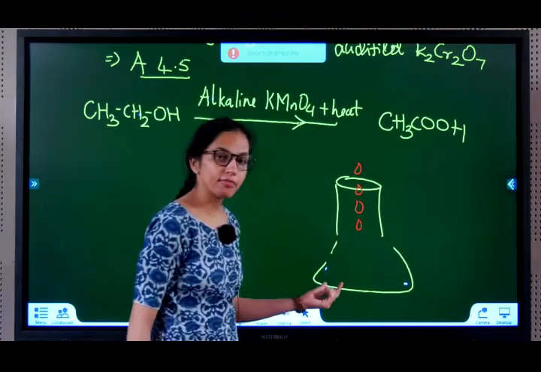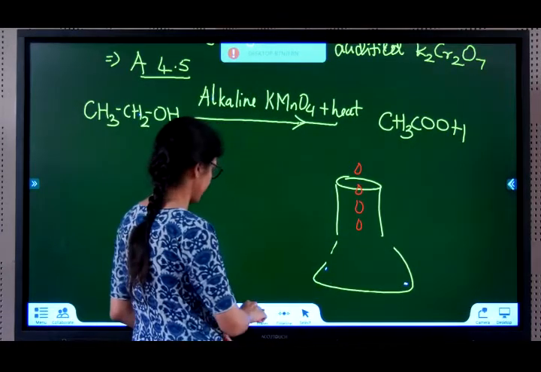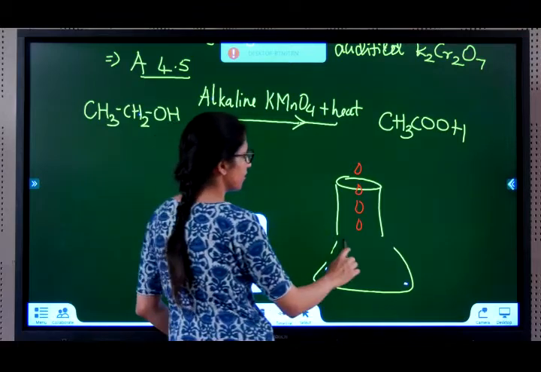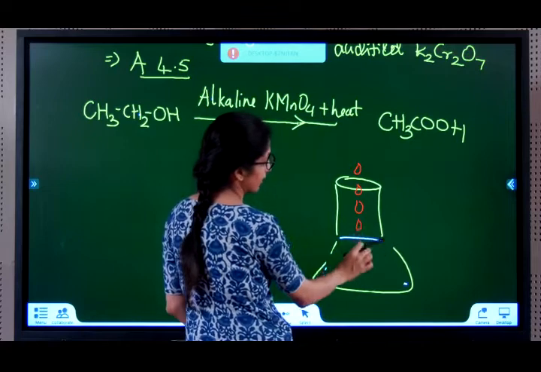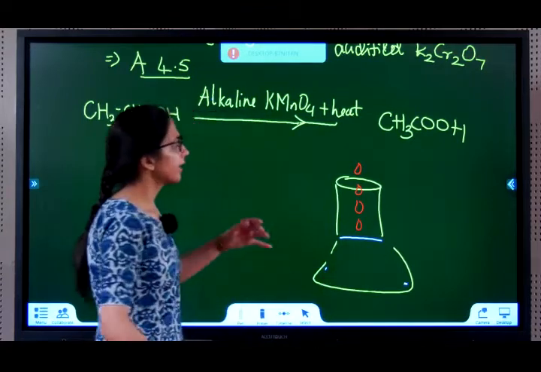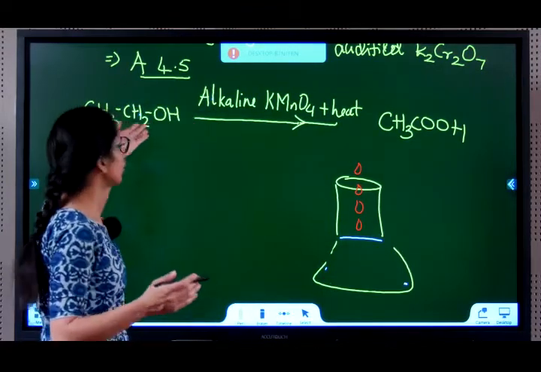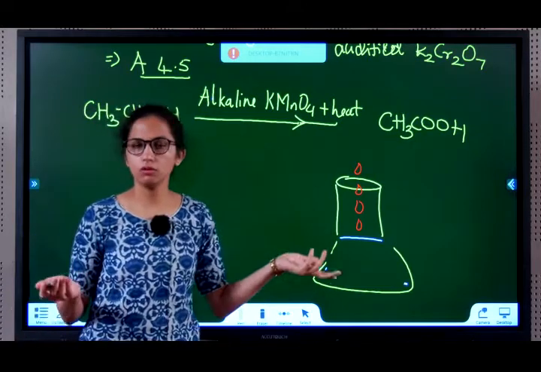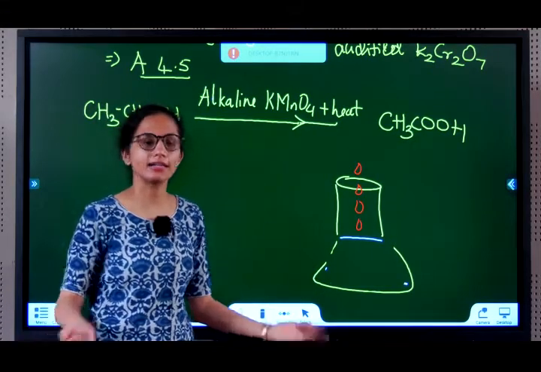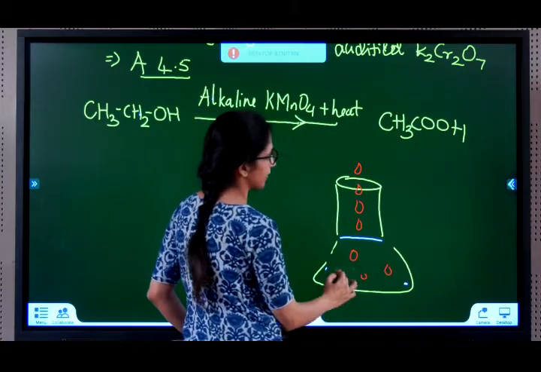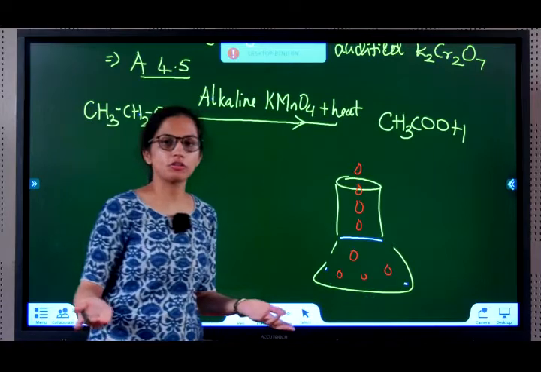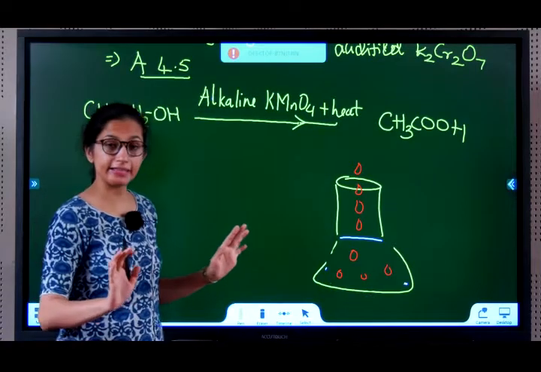Now what do I have in my beaker? Only ethanoic acid. Now if this KMnO4 falls inside, is there any ethanol to convert? No, because everything has already become ethanoic acid. So the KMnO4 remains as it is because it does not react, it does not provide oxygen to anyone, it is itself.